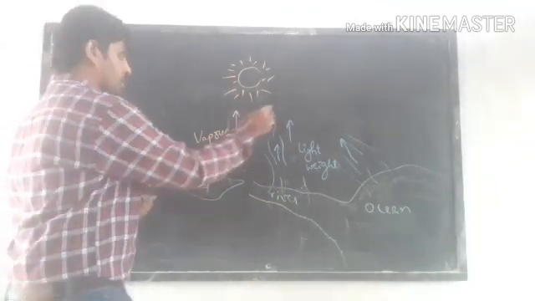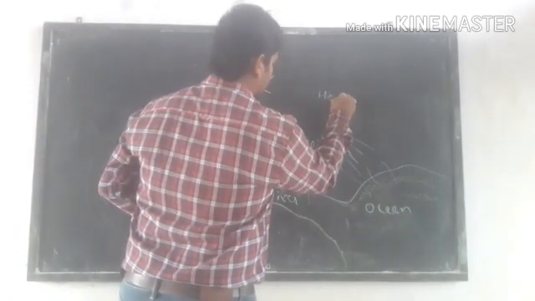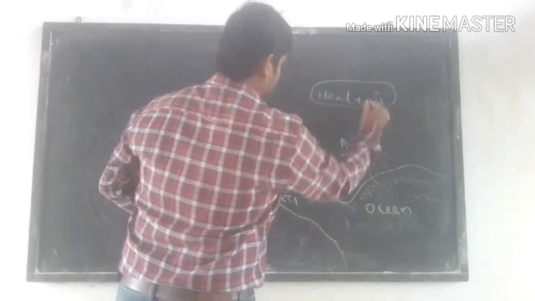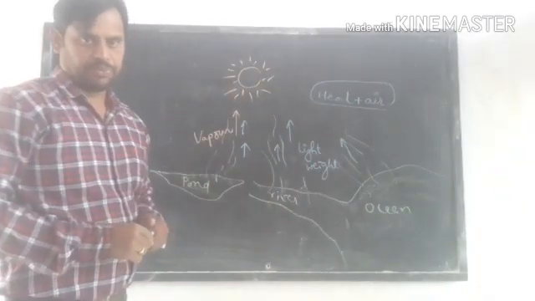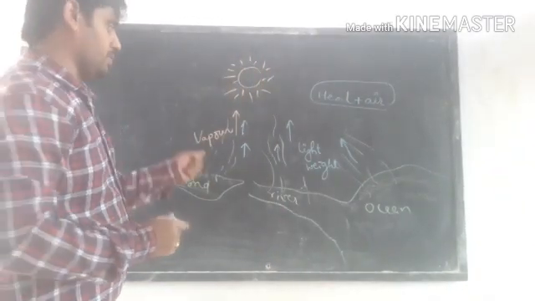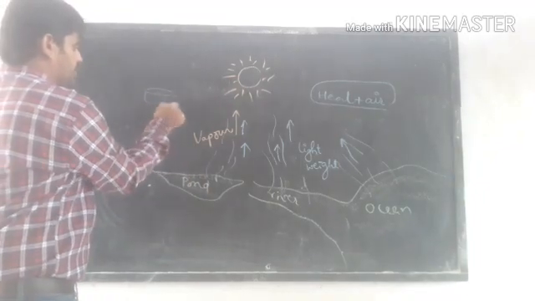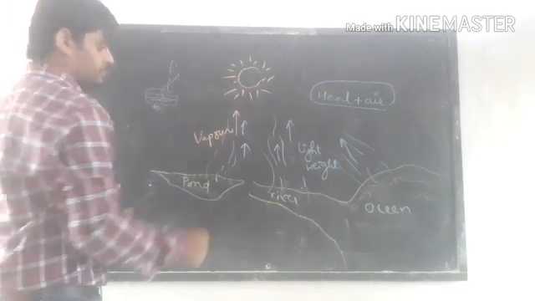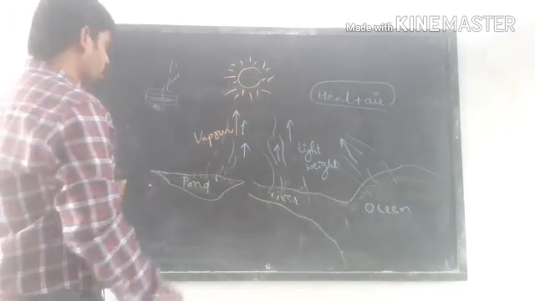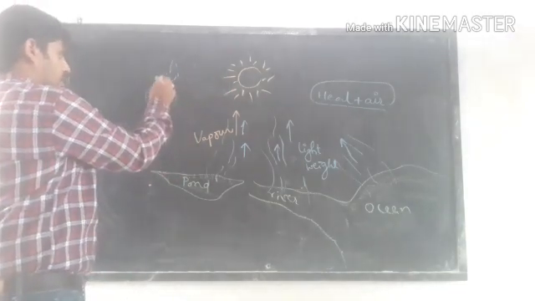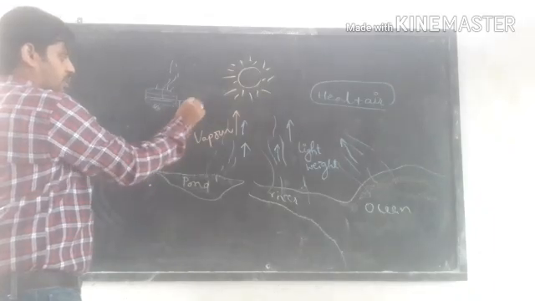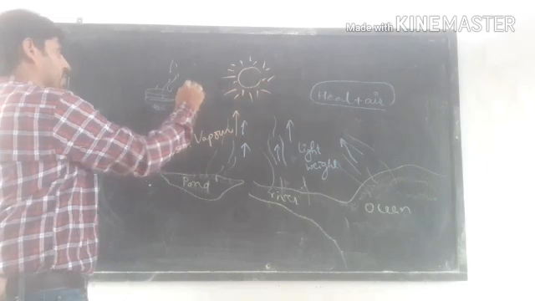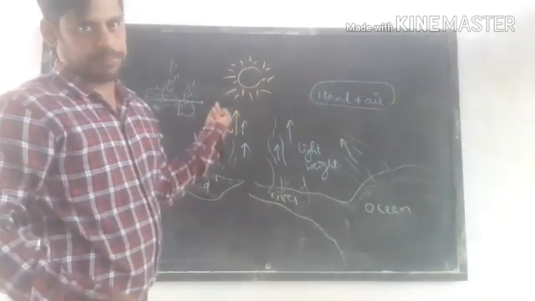For evaporation, water requires heat, and air also supports the evaporation of water. For example, if you boil the water, it evaporates. We know very well the liquid water becomes vapor, gaseous form. And when you dry a cloth in the sun, the water drops present there evaporate and become vapor.